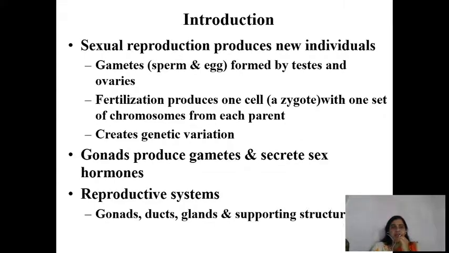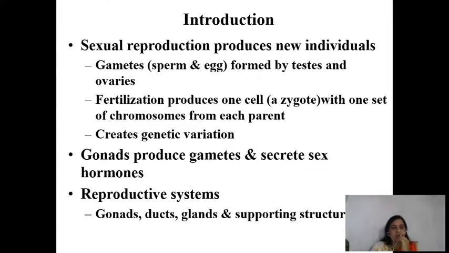These sperm and egg, through the process of fertilization, get fused and produce the very first cell of life, that is called the zygote. So the zygote is the first cell of life from which the whole life of an individual begins. In the sexual mode of reproduction there is creation of genetic variation, so it is one of the best processes for evolution to occur.